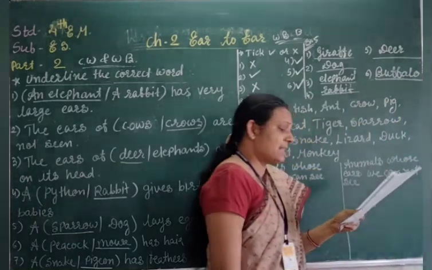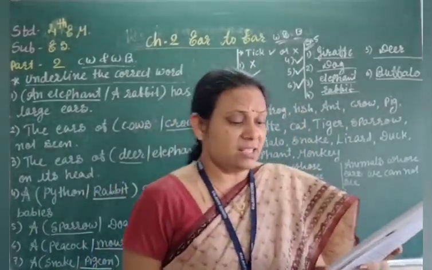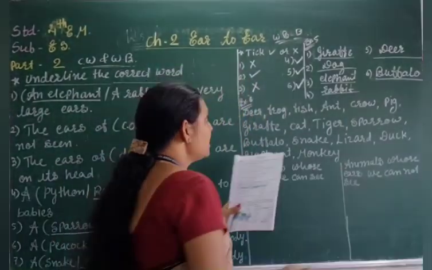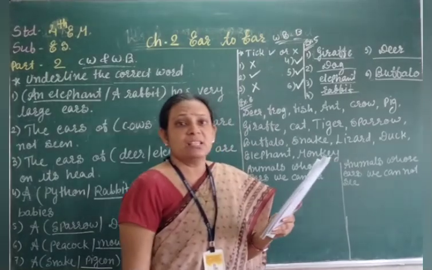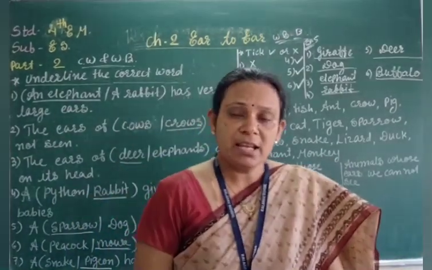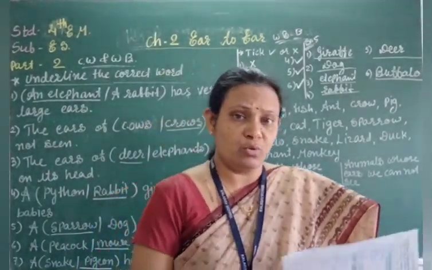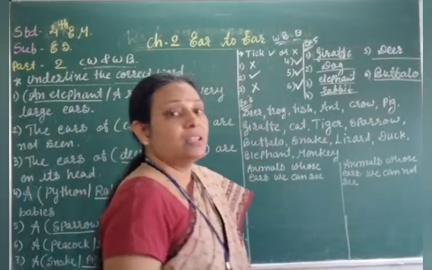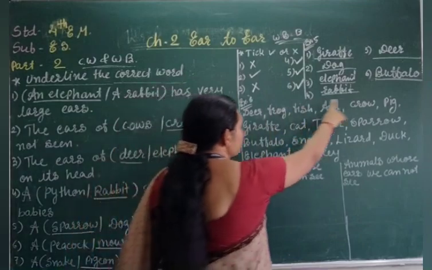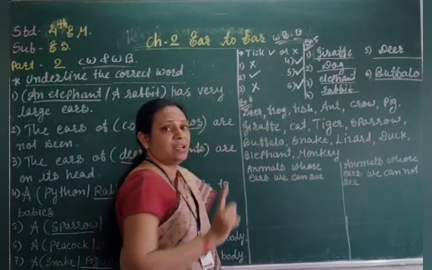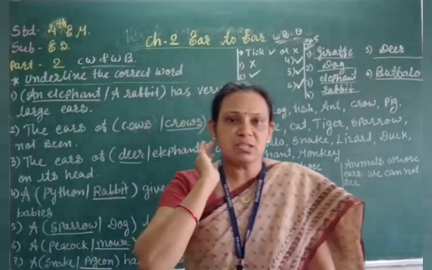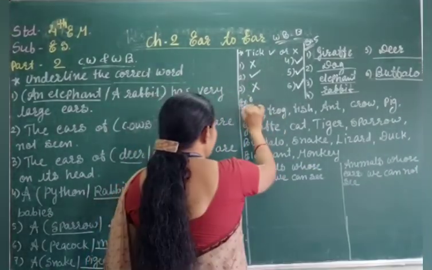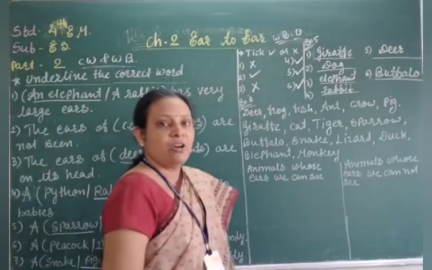Now students, in the example, elephant ears, here it is written giraffe, but it is wrong. Elephant ear is the mouse. Elephant has got the mouse ear. Clear students? So this correction you have to do. Now here we see how to classify all the animals. Which animal has ears we can see outside and which animal we cannot see the ear. This is exercise 6 and page number 40.